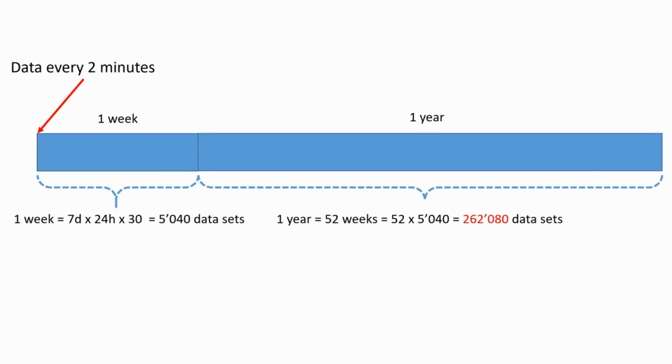Time series databases offer so-called retention policies, where you can decide how long you want to keep the real-time data and how the data should be averaged and compressed after that. You could, for example, decide you want to keep all sensor data for a week. After that week, you only want to keep hourly averages for a year. And after this year, only daily averages.